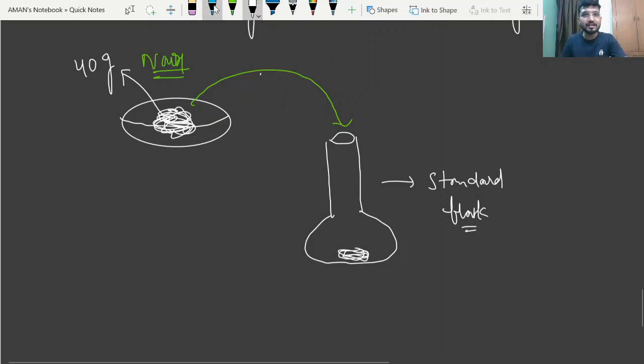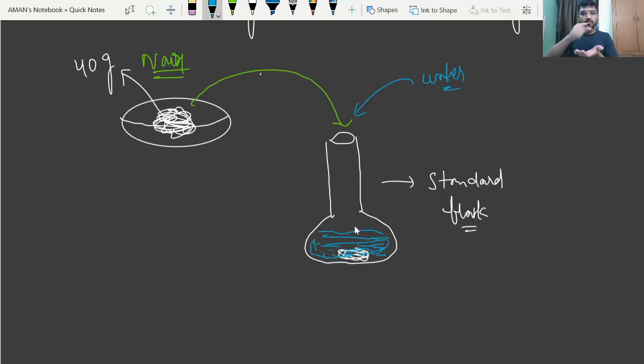Now beta, just add some water from the outside. Right now just try to dissolve this NaOH. Beta, just add water and try to dissolve this NaOH so that it will get dissolved into the solution. If it will not dissolve, just add more water. So after some time beta it will get dissolved. Just stir with this at your palm, so it will get dissolved.